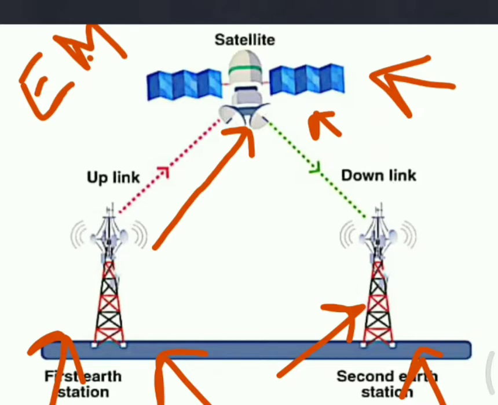It simply acts as a reflector, and of course the signal reflected back by the passive satellite will be weaker in strength. But an active satellite may amplify, and possibly process the signal, and then retransmit it back to the second earth station. So the satellite actually acts as a large microwave repeater station, and with the help of a satellite the data can be exchanged between two or more users. So this is the brief of satellite communication.